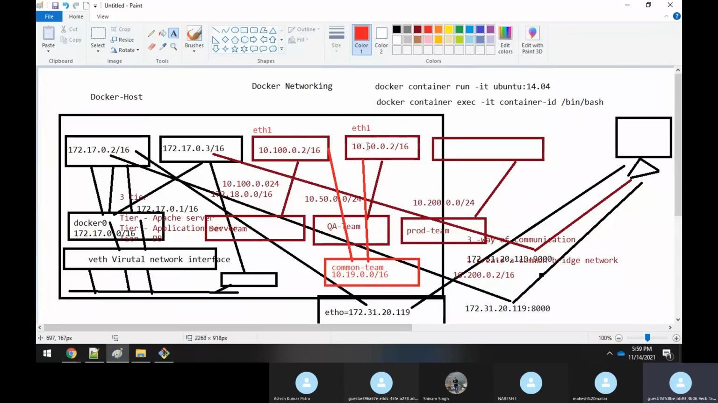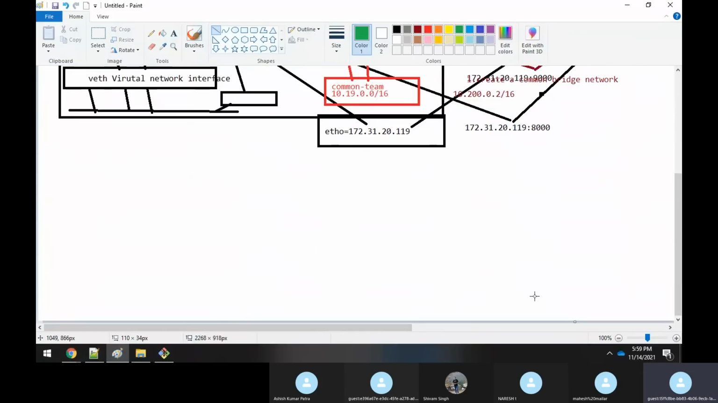When this machine 10.15.0.2 wants to communicate with this container, it will send the traffic to this network interface. Similarly, when this IP address 10.11.10.100.2 wants to communicate to this container, it will hit this ETH1. This is the first way, but this is not the best practice.